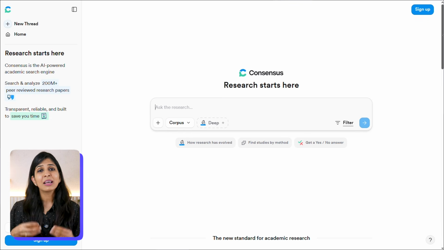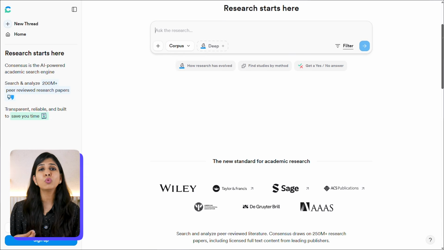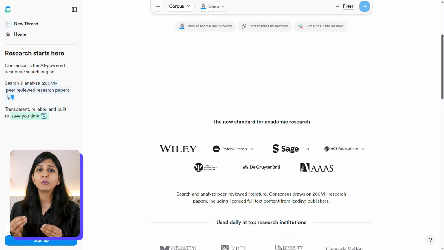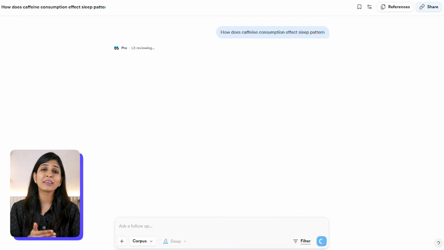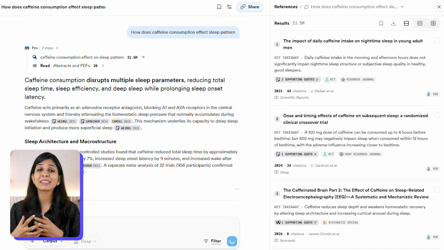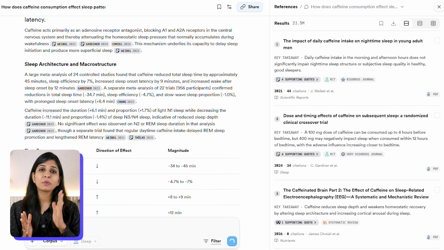What is Consensus? Consensus is an academic search engine which has access to over 250 million plus peer-reviewed articles. And on Consensus, if you ask a research question, it gives you an evidence-based answer by scanning through all those million PDFs.